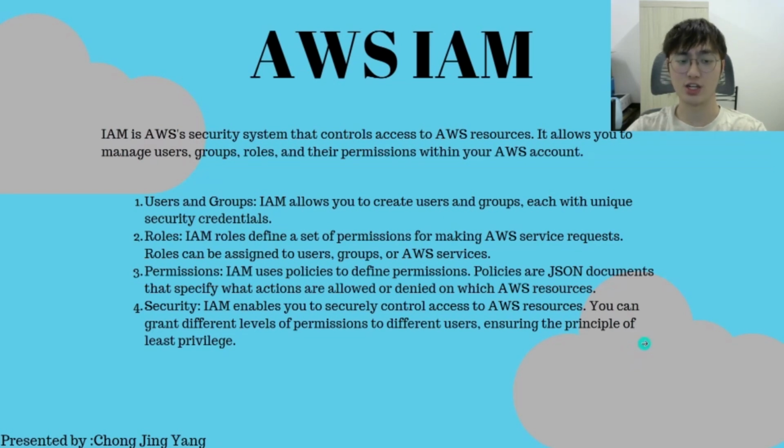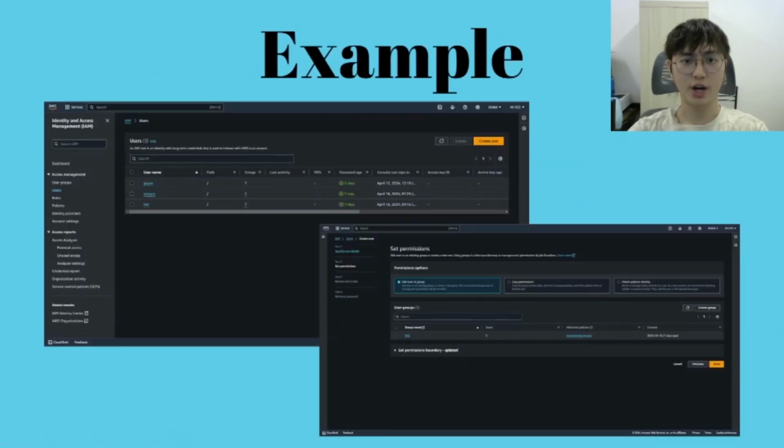Of course, this is a security measure. IAM enables you to securely control access to AWS resources. You can grant different levels of permissions to different users, ensuring the principle of least privilege. Now, for our group, we managed to create the users, in order to get started on our project. Okay, so right here we have an example of our group's IAM users.